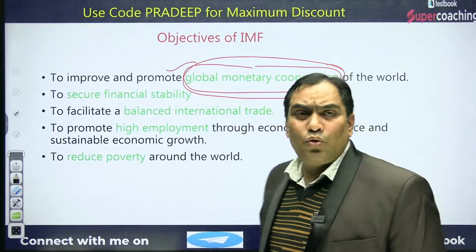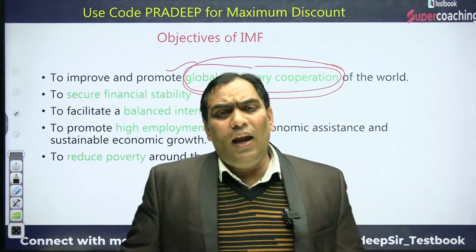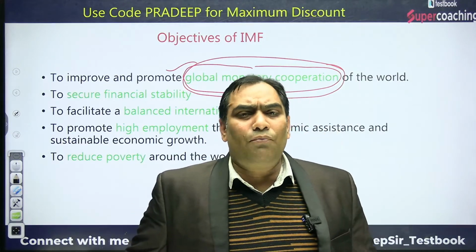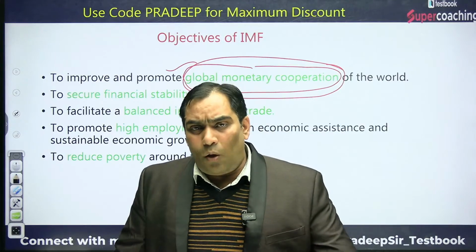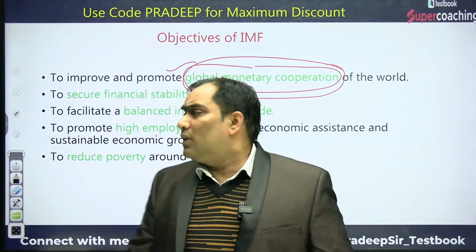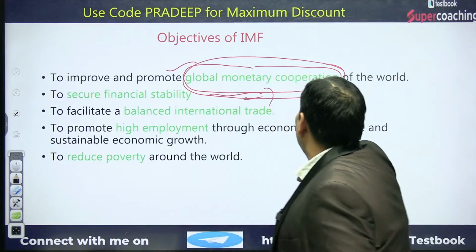Second is to secure the financial stability, and how they secure the financial stability we will discuss when we discuss the functions. Okay, so the objective is just to secure the financial stability. That means there should be stability in the exchange rate.